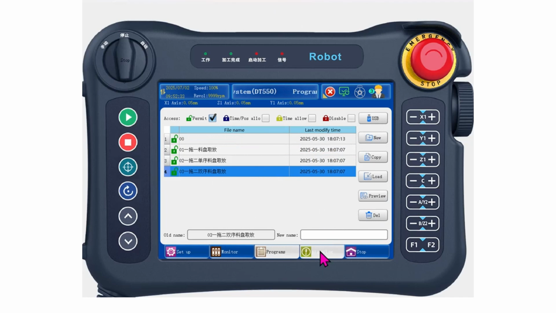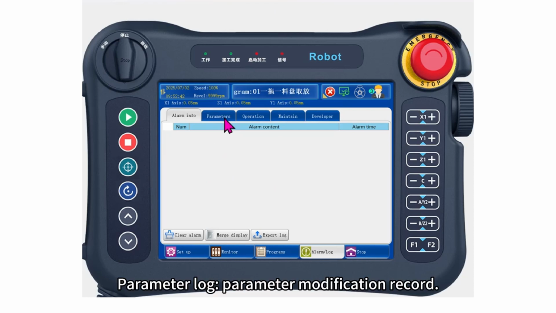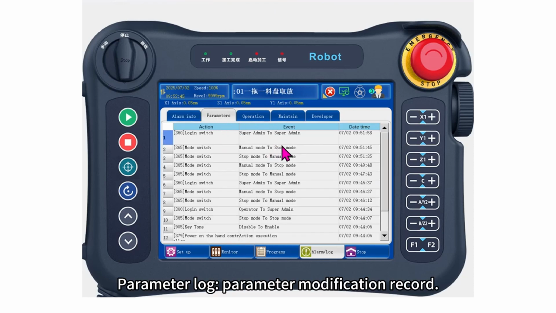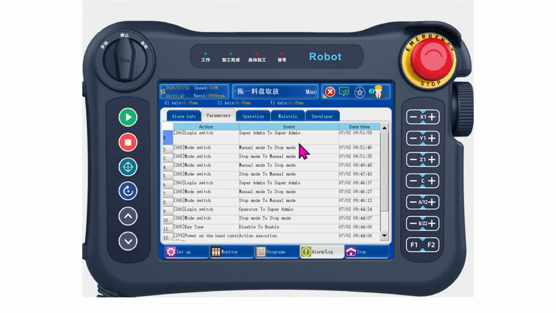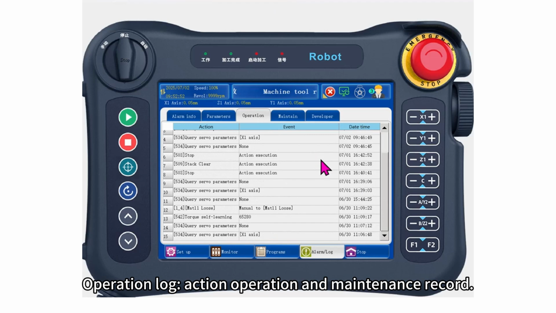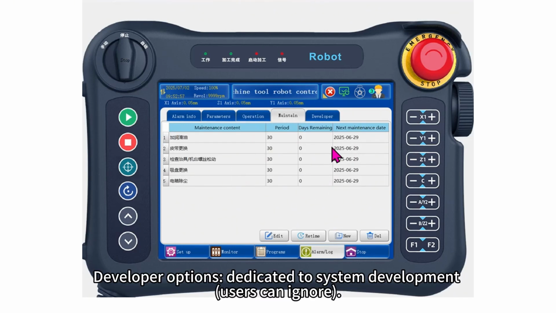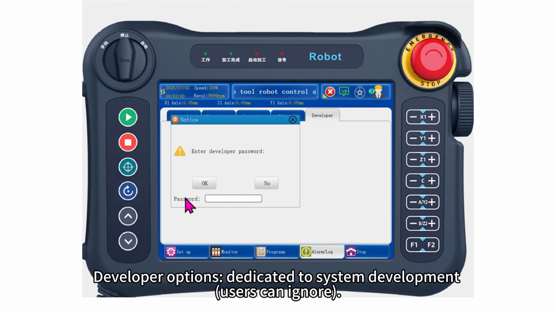Log system. Alarm log, historical alarm record. Parameter log, parameter modification record. Operation log, action operation and maintenance record. Developer options dedicated to system development. Users can ignore.